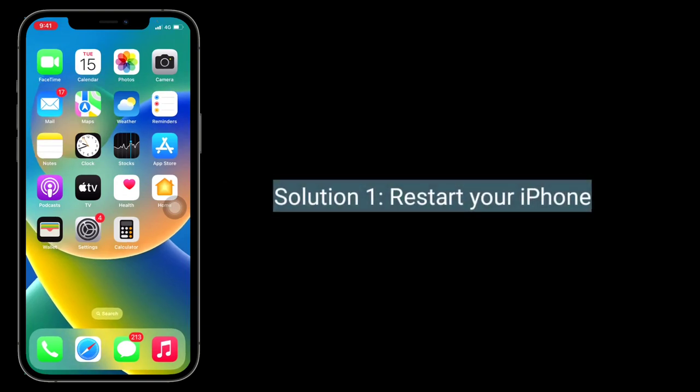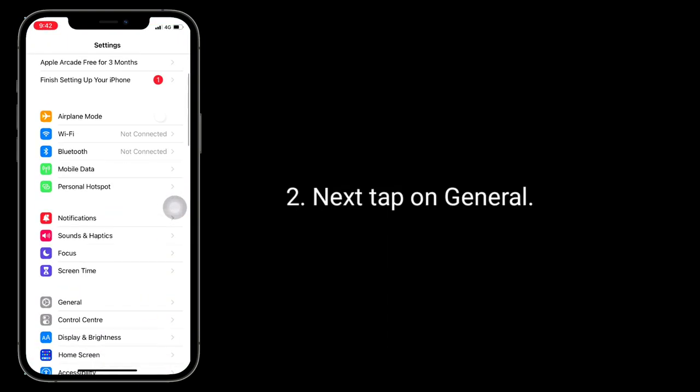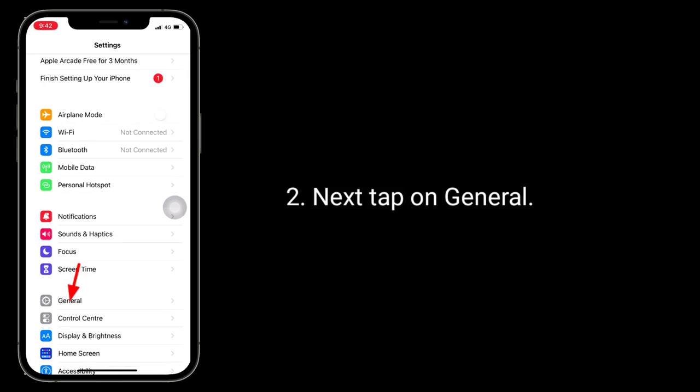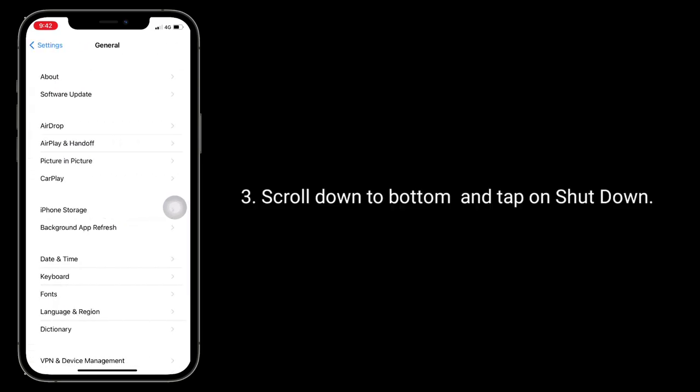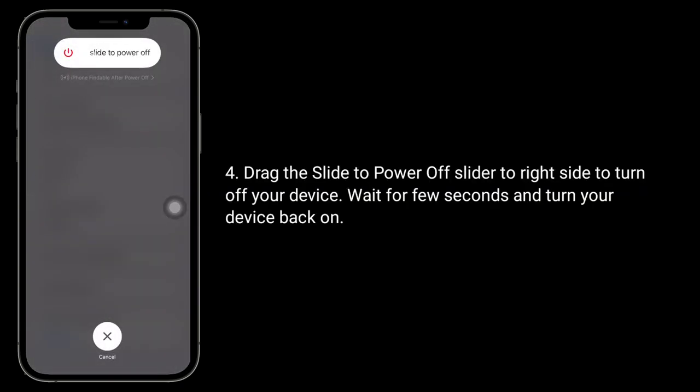First solution is restart your iPhone. For that, go to Settings app. Next, tap on General. Scroll down to bottom and tap on Shutdown. Drag the slide to power off slider to turn off your device. Wait for few seconds and turn your device back on.